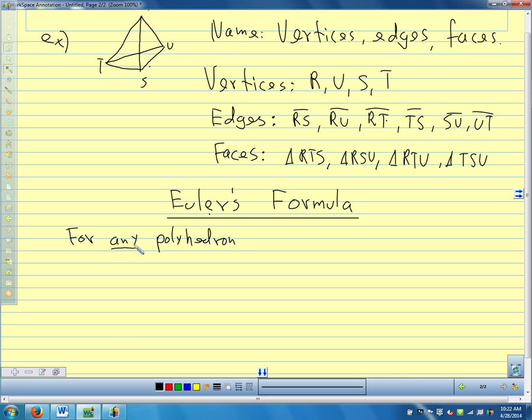So for any polyhedron, doesn't matter how big, how small, how many faces it has, what the shapes of the faces are, as long as it's a polyhedron, our formula is F plus V equals E plus 2. F equals the number of faces, V equals the number of vertices, and E equals the number of edges.